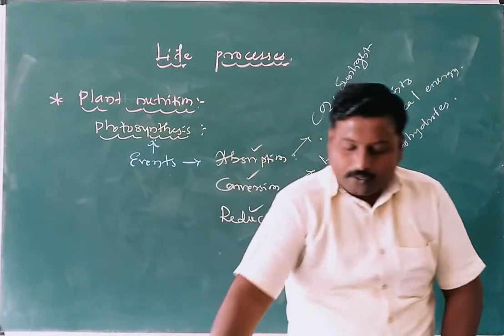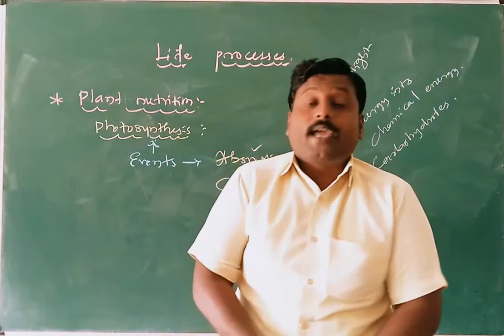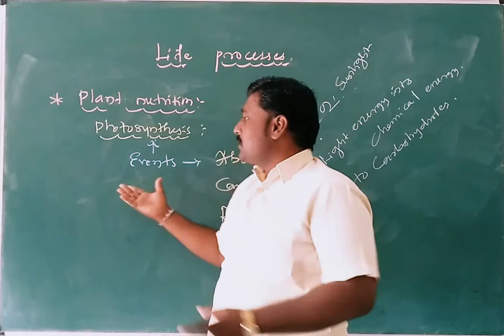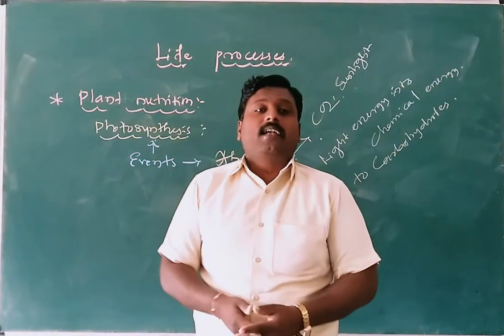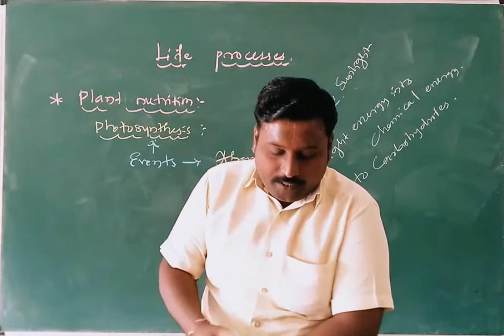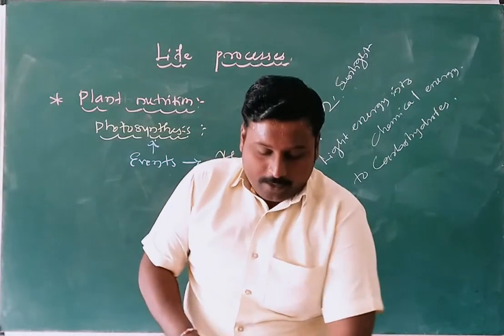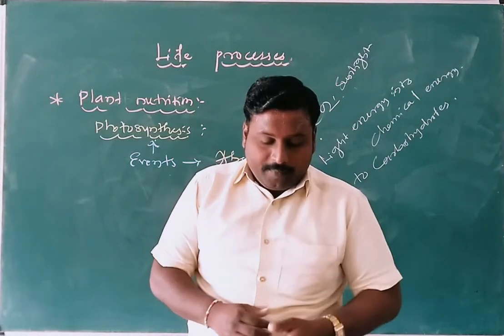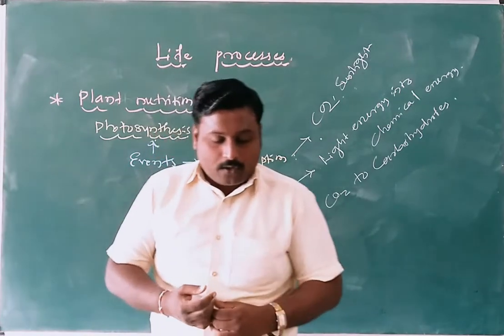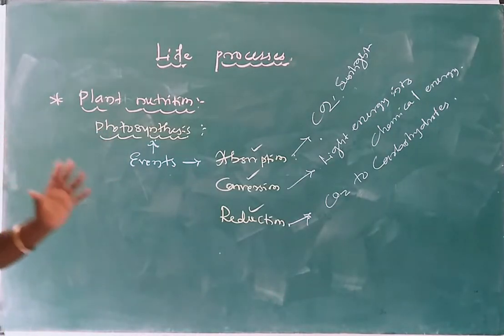The above steps may or may not take place one after the other immediately. For example, my students, in the life of a plant, this process does not always take place immediately. It takes place very tightly. As in a desert plant, it takes up carbon dioxide at night and prepares an intermediate compound. The intermediate compound is acted upon by the energy absorbed during the day with the help of the pigment chlorophyll.